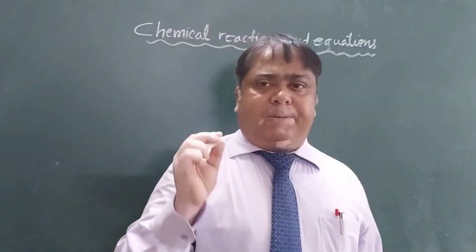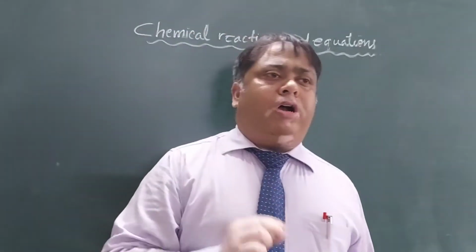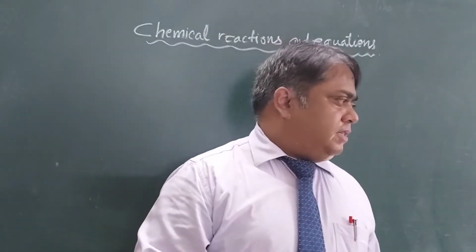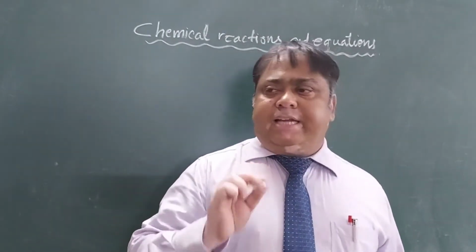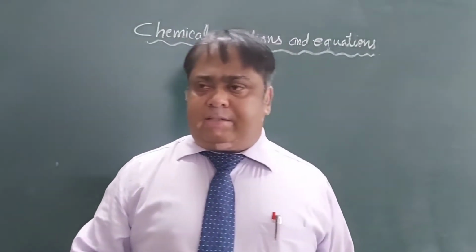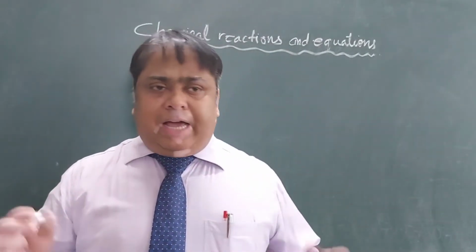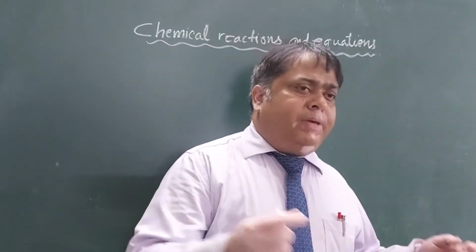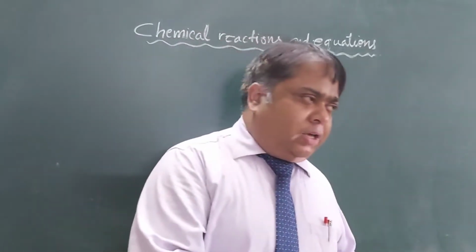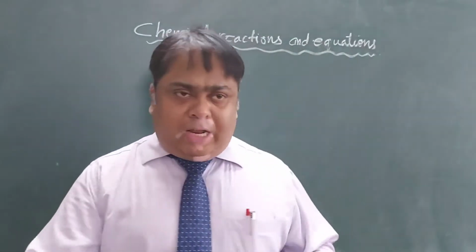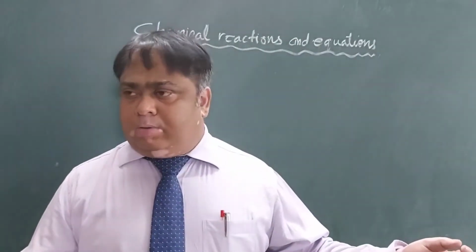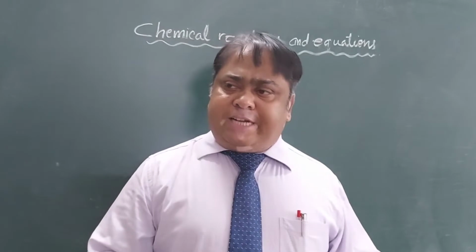A chemical reaction is a process in which old bonds are broken and new bonds are formed to produce a new substance. It is a chemical change, right? Now whenever a chemical change takes place, bigger atoms can become smaller atoms, a bigger molecule can become a smaller molecule, smaller atoms can combine to form a bigger molecule, and one atom can take the place of another atom in a molecule. Okay, so these are the possible changes which can happen.